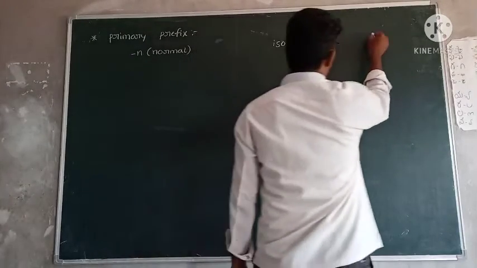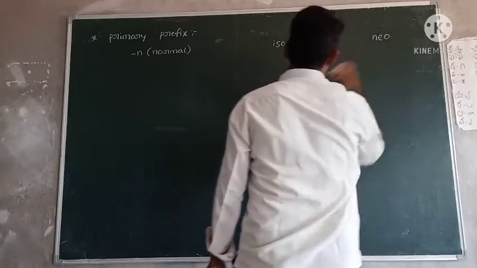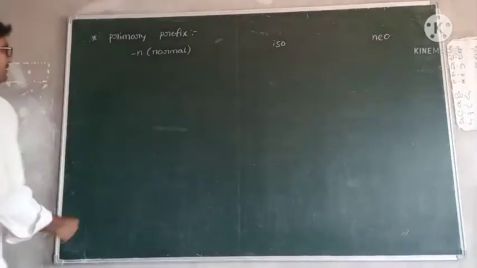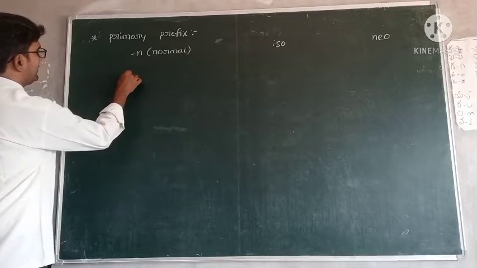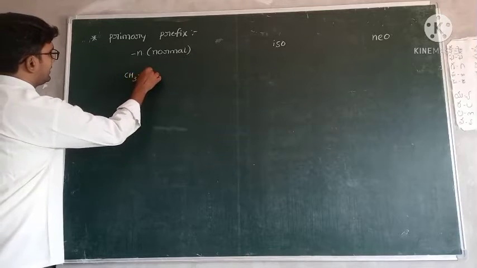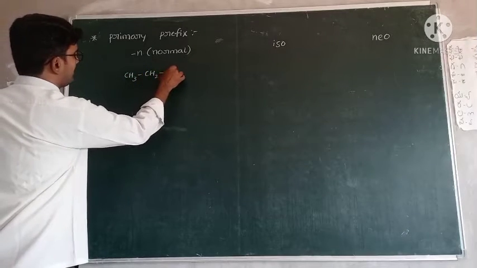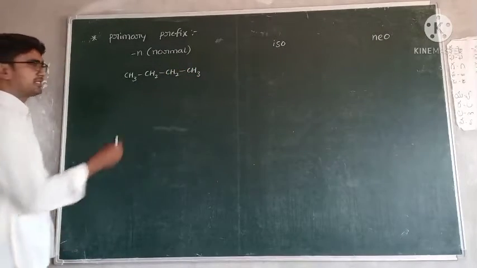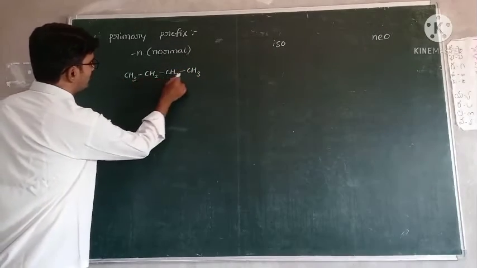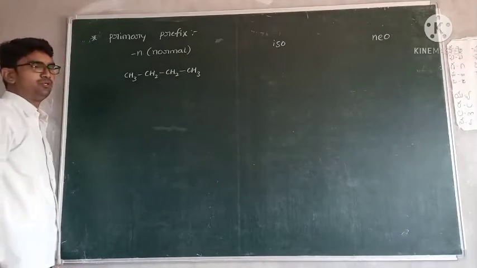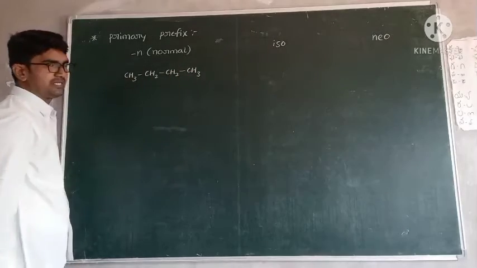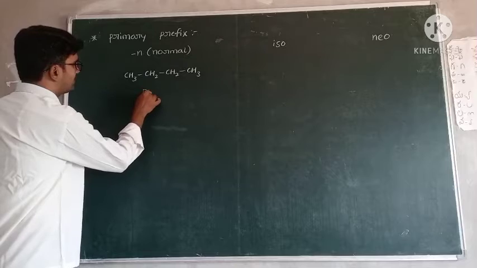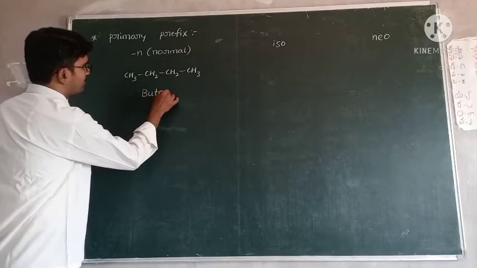Third one, neo. What are these three types, sir? N means normal. We know CH3, CH2, CH2, CH3. What is this compound name? This compound contains 1, 2, 3, 4 carbons. 4 means but, and only single bonds are present. So this compound name is butane.